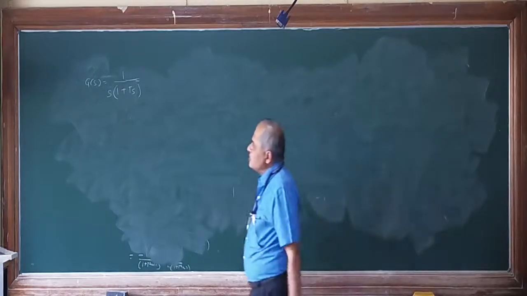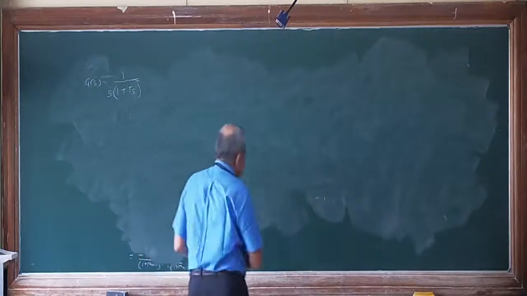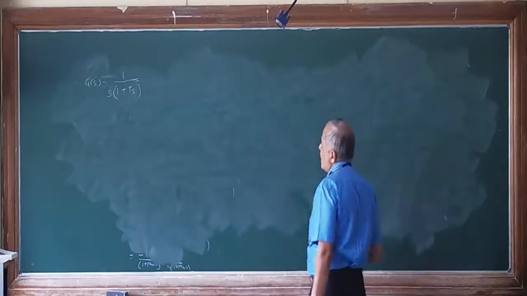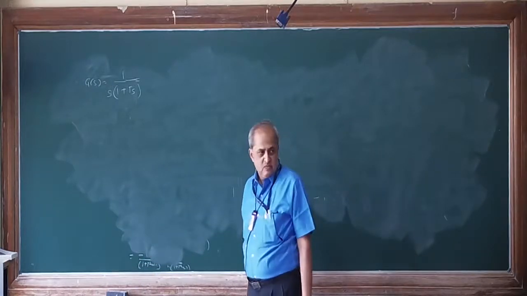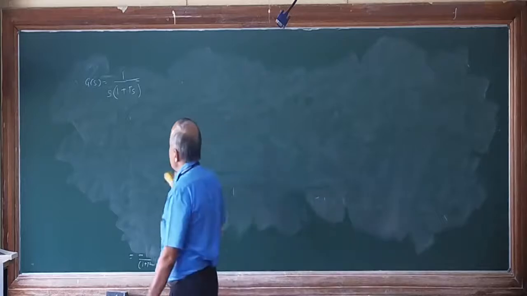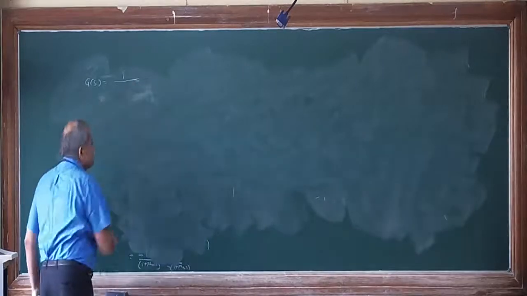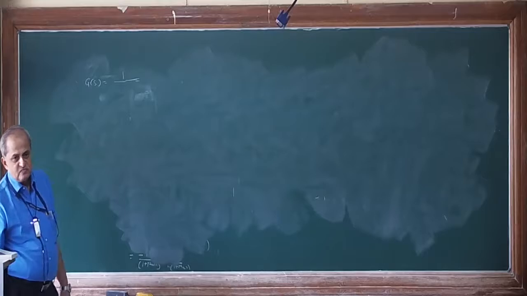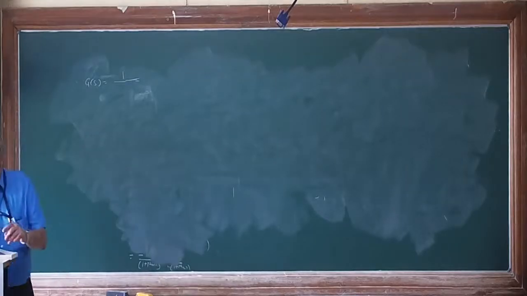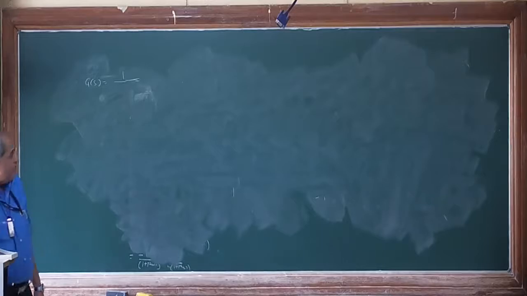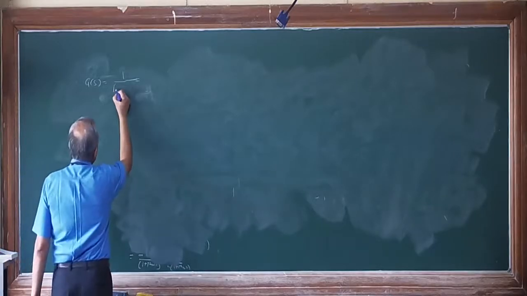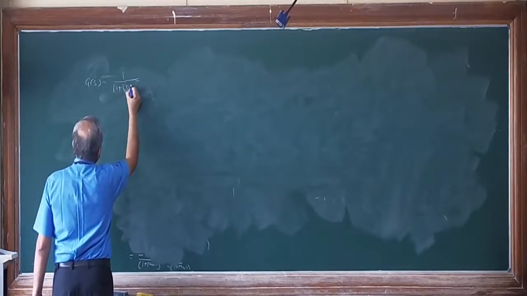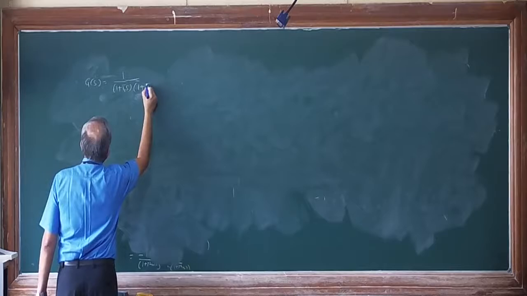Now in this particular problem, we have taken one first order pole and one pole at origin. Now, instead of that, I will take two first order poles. If I take two first order poles, then it will be like this: 1 plus T1s into 1 plus T2s.